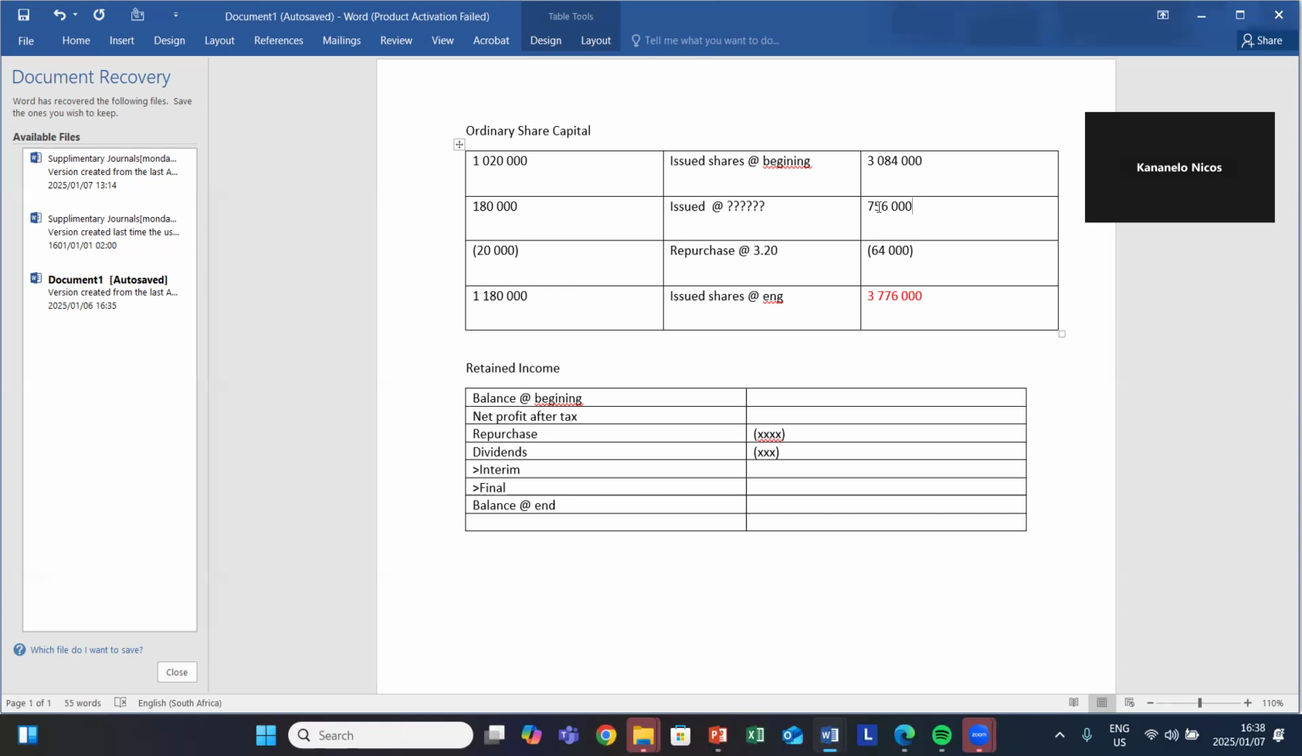So with regards to this ordinary share capital, do you have any inquiries or any questions? Is there any part, guys, in which you want me to emphasize or to explain again?